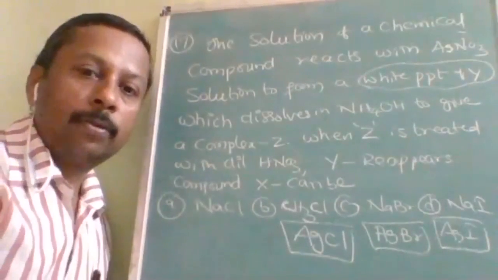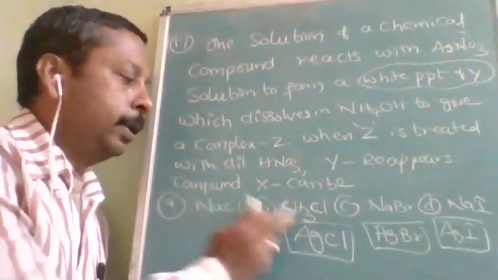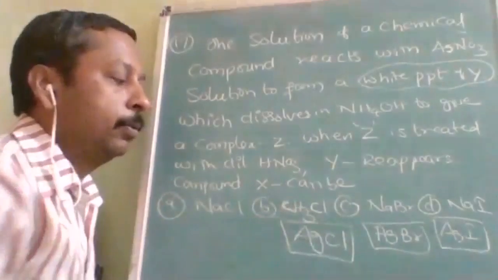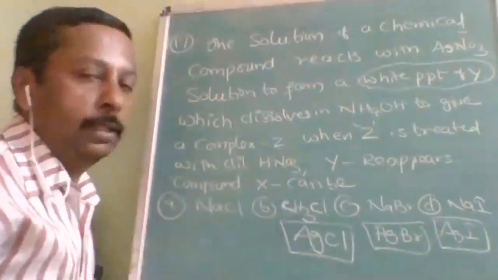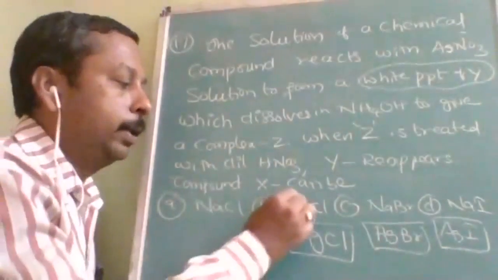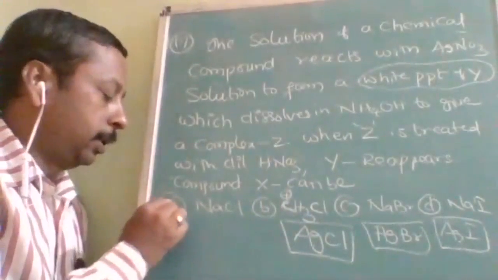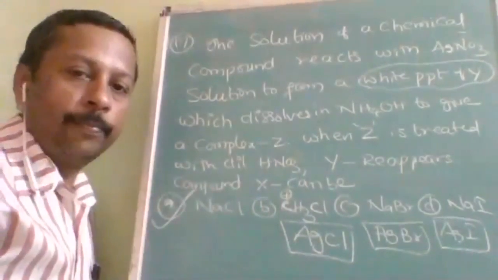So the option should be either this one or this one. But the main problem is that methyl chloride cannot react with AgNO3 because of instability. Methyl carbocation is unstable. So what is the answer? A is the answer.